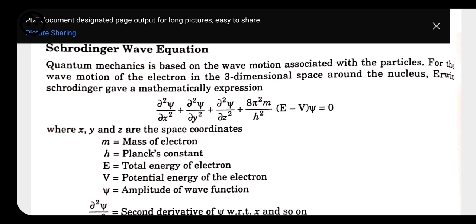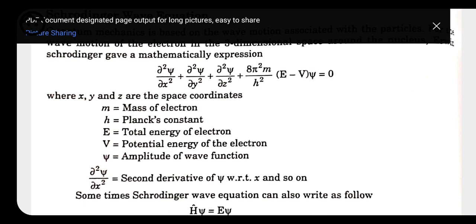So what do we mean by amplitude actually? Whenever we are taking any wave, when the wave moves in three dimensions, the height of the crest and the depth of the trough is called the amplitude. So it was suggested that the electron moves as a wave in all three coordinates. Thus the relationship of movement in all the coordinates was explained by Schrödinger.